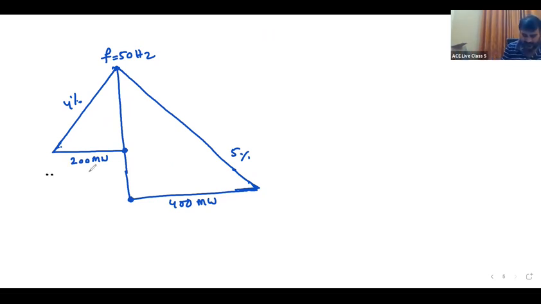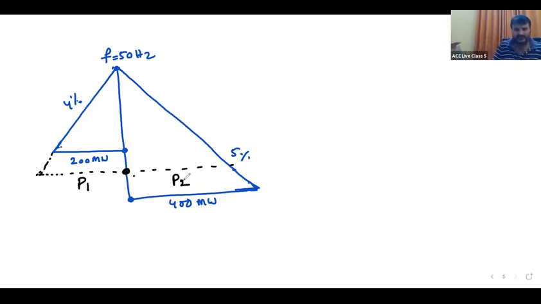Let me take a common frequency. This is the set frequency, and I am taking it as F. For that, machine 1 is taking P1 and machine 2 is taking P2. So what is P1, and what is P2?